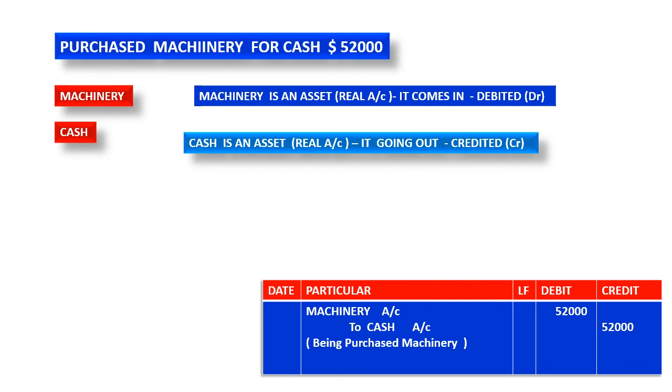It's purely a real account, because both the debit and credit are real accounts only: an asset is coming and an asset is going. What asset is coming? Machinery is coming. At the same time, what we are giving out, cash is going out. That's a very important thing. Machinery is an asset here, and cash is also an asset. So our journal entry you will write like this: machinery account debit to cash account. The amount you can write, 52,000, in debit and credit.